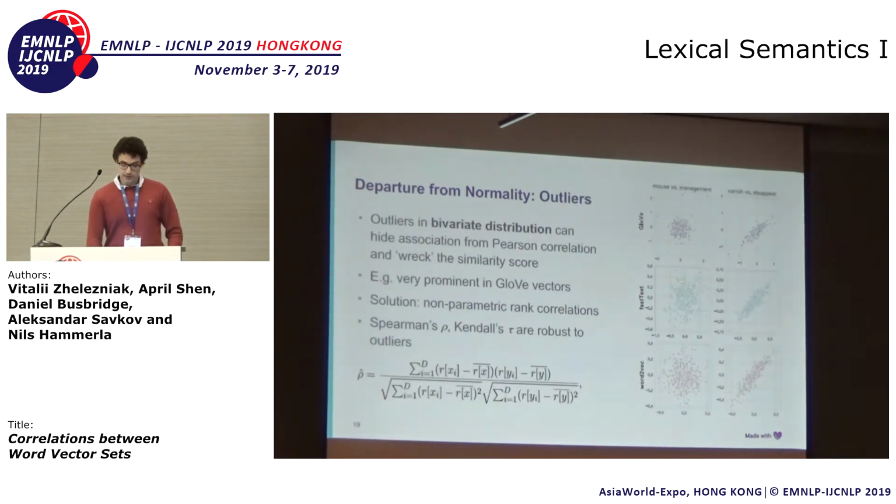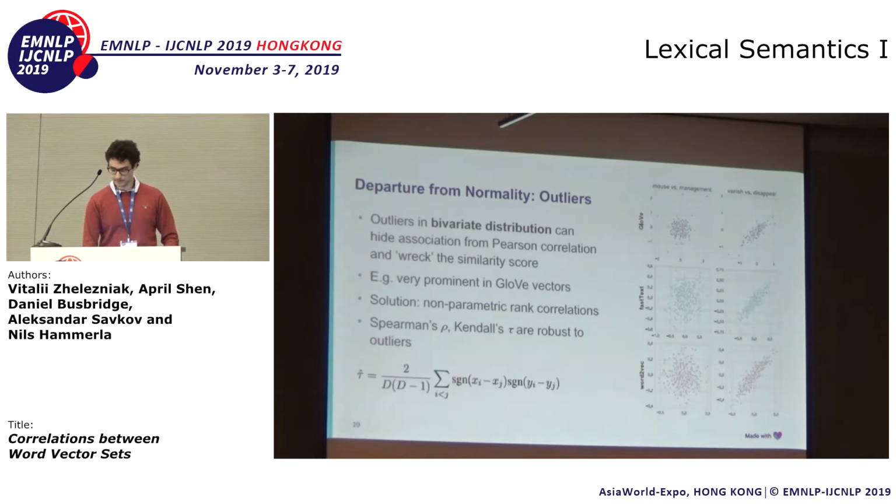So outliers in a bivariate distribution are actually a big problem because a single carefully placed outlier can completely destroy the association. And this is especially prominent in GloVe vectors. So for these vectors, we can instead, and should probably instead, use more robust rank correlations, such as Spearman's rho and Kendall's tau. So you can see, again, for example, in the top right corner in GloVe, there are these outliers. The association is still linear, but the outlier can completely disguise that association from Pearson correlation.